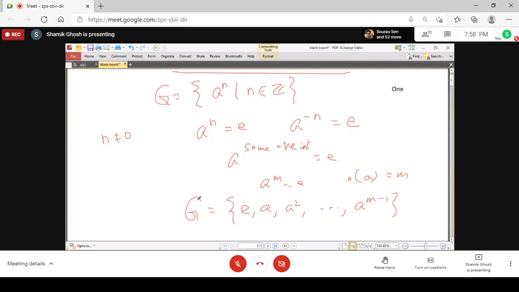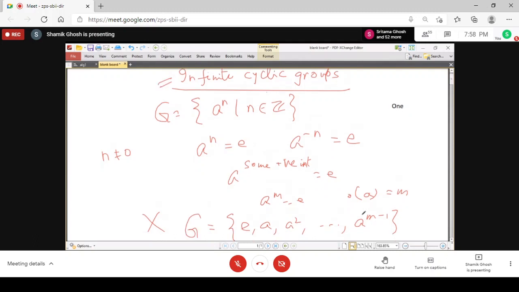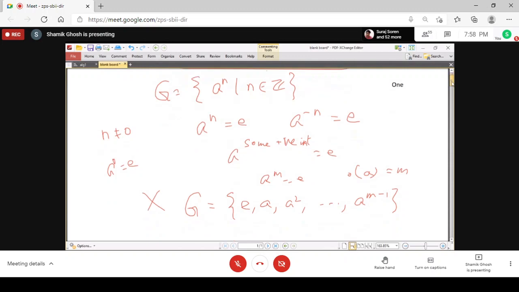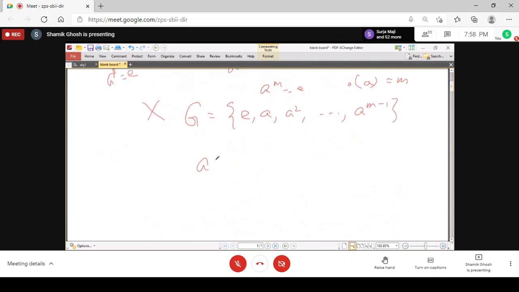But that is a contradiction, because G is infinite, so G cannot be finite. So it is not possible for any non-zero element n that a to the power n equals identity. Only we have a to the power 0 equal to identity, otherwise these are not equal to identity. Also, we just notice the same thing, that if we have a to the power m equal to a to the power n, where m is not equal to n, that is also not possible here.